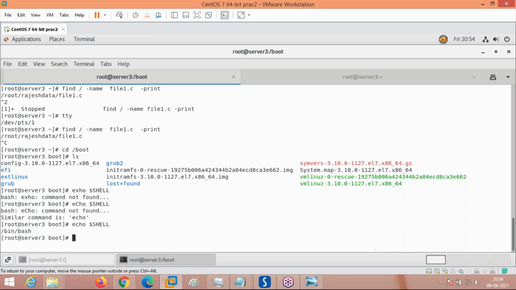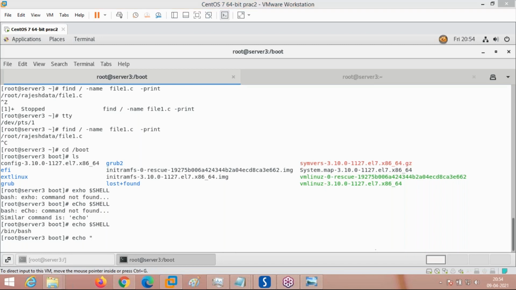This is the shell. By default, the shell is the bash shell, which is the Bourne Again shell. This is the location. Echo is a printing command, like printf in C. If you want to print something, echo is the command to print.